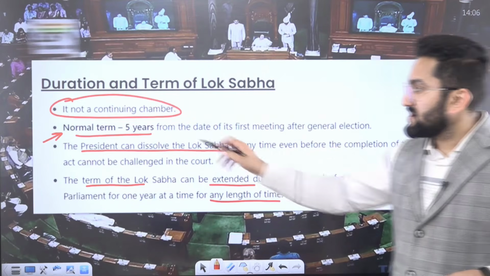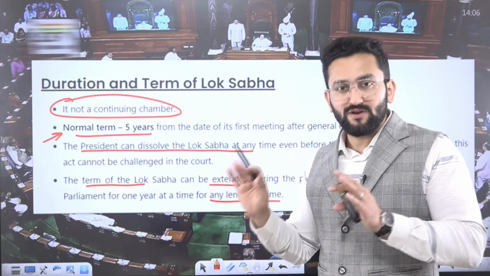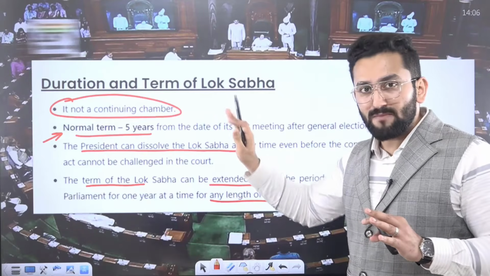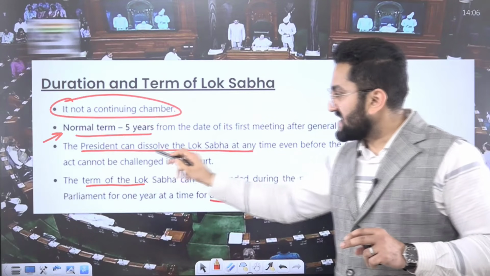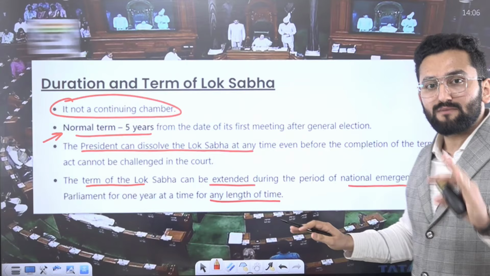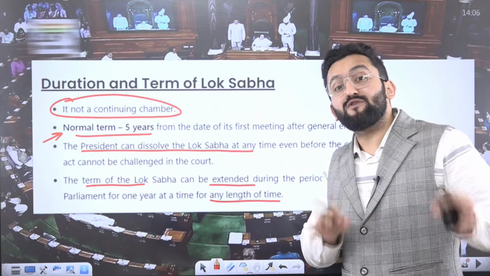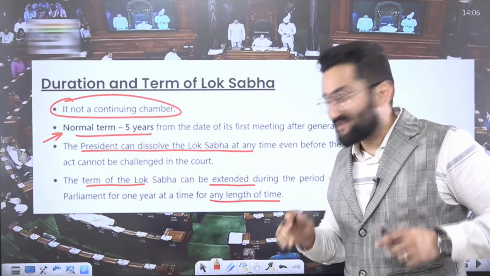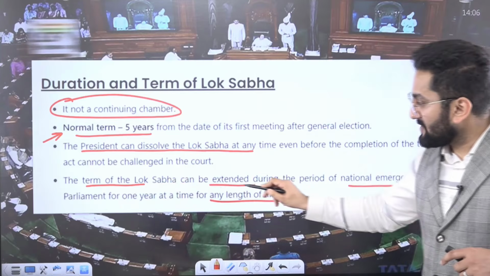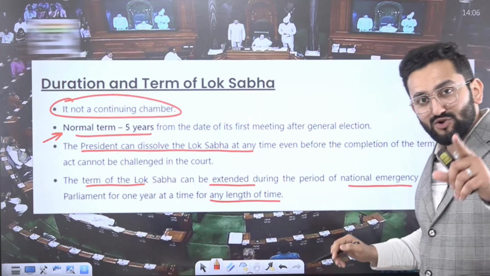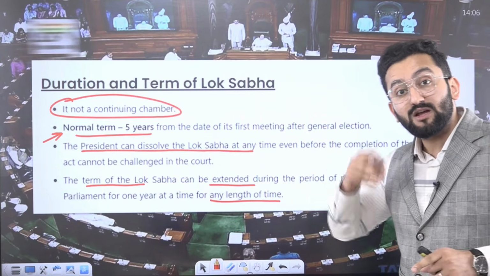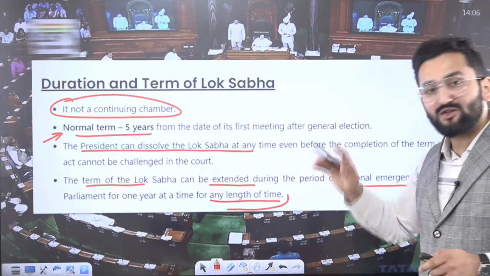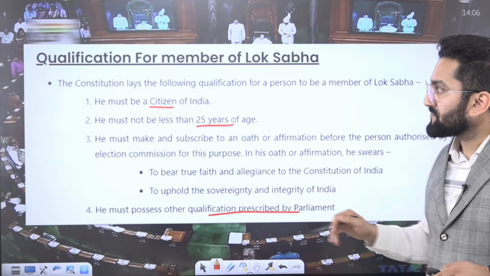Now, term. So, the normal term is 5 years. Okay, it is not a permanent chamber. The President can dissolve the Lok Sabha at any time if he gets a recommendation from the Honorable Prime Minister. The term of Lok Sabha can be extended during national emergency, I told you, 1 year at a time till infinity. Means any length of time because there is no bound there.